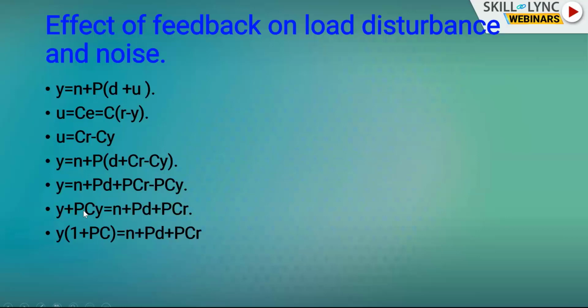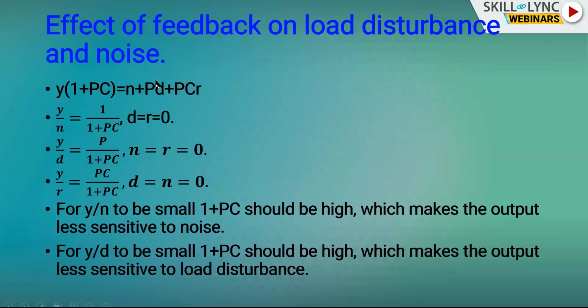Y is common in this term, so you take Y outside. Y into (1 + PC) is equal to N + PD + PCR. This is the important statement. Here N is noise, D is disturbance, R is reference signal. Now I make D and R equal to 0. Then we have Y/N equal to 1/(1 + PC).